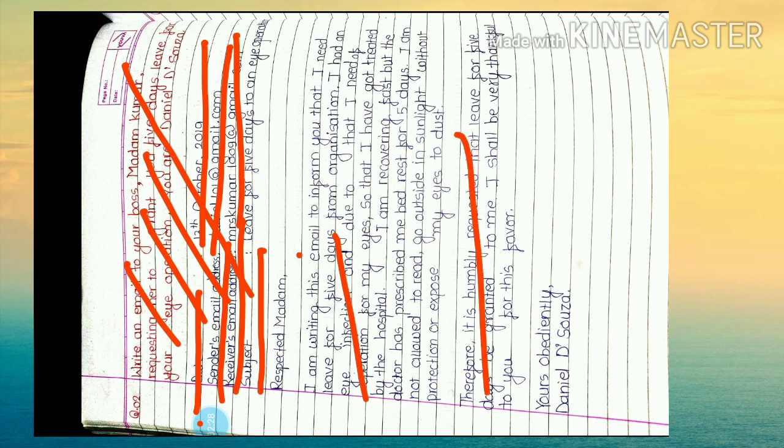Then you have to write as in letter writing: give the complimentary close and write down the sender's name. Why is the sender's name important? Because we have to know who is the person who sent the email. As we know, there are two types of email: the first one is the informal mail and the second one is the formal mail. So you have to revise it once again.